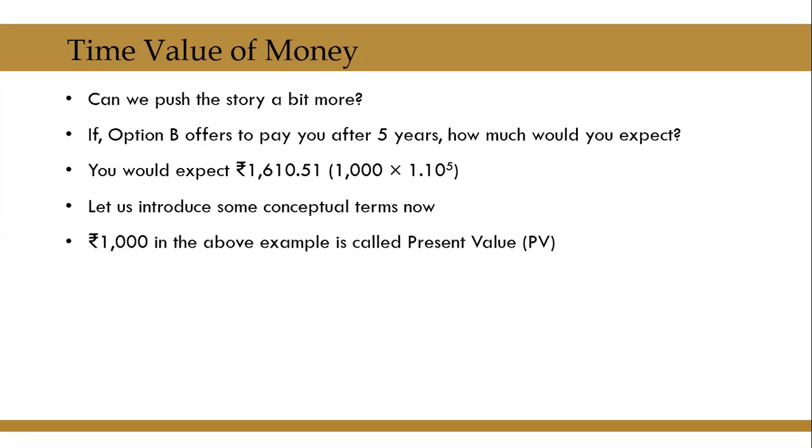And in our example, it is rupees 1000. And in the above example, 1610.51 or something which is value in future is called as future value. So these two terms are very important in terms of time value of money. Present value means the value of something in today's terms. Future value means value of something as on a future date.